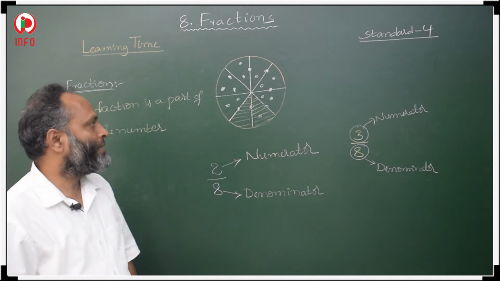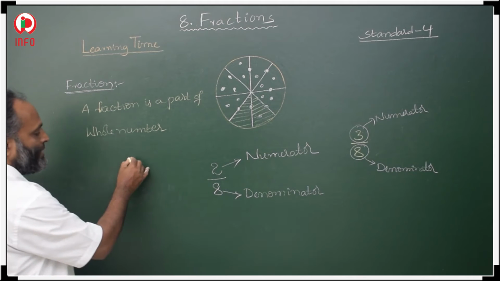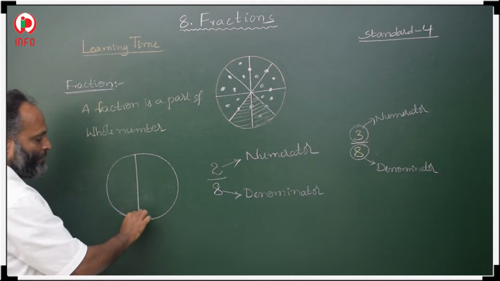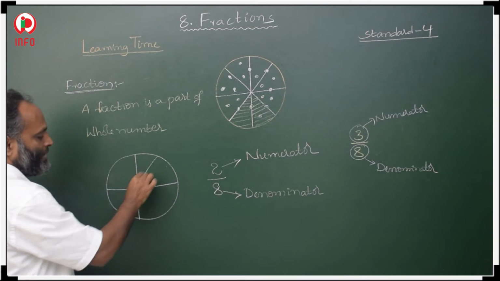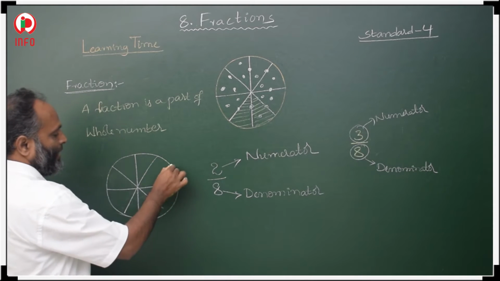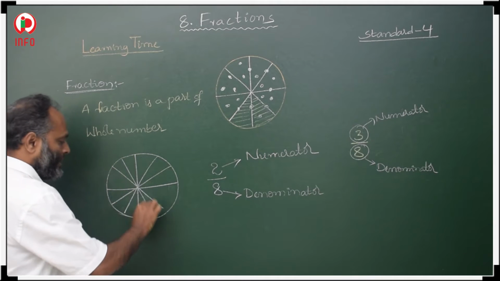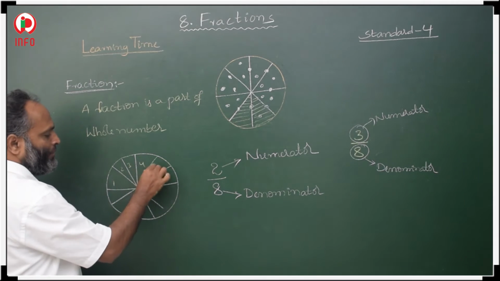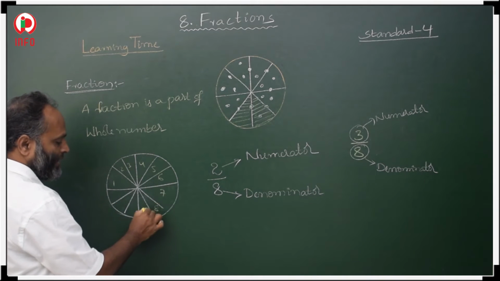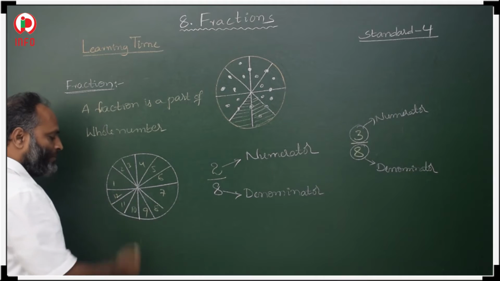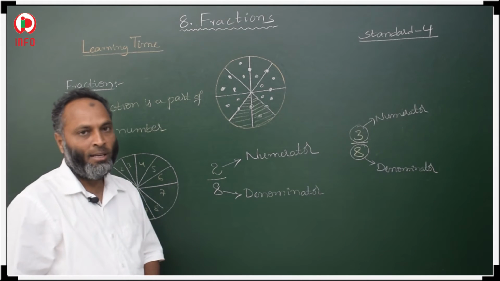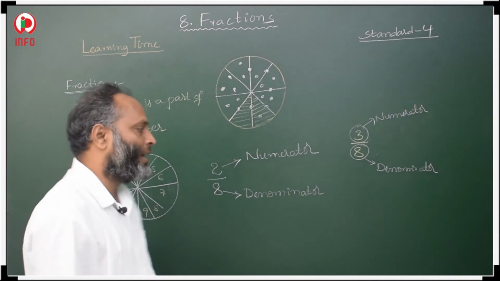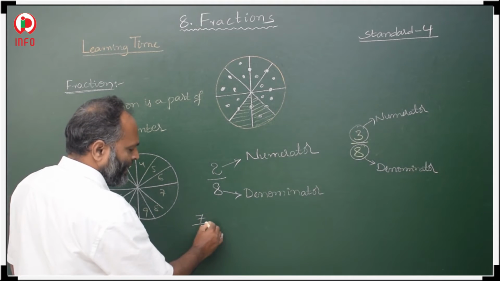Okay. So if a pizza is divided into 12 parts, then how to represent it? This is a pizza, this is 2 parts, again 4 parts, again 6 parts, again 8 parts, again 10 parts, again 12 parts. 1, 2, 3, 4, 5, 6, 7, 8, 9, 10, 11, 12. Total how many parts are there? 12 parts. So if one pizza is divided into 12 parts and you ate 7 parts, then how to represent it? 7 by 12.